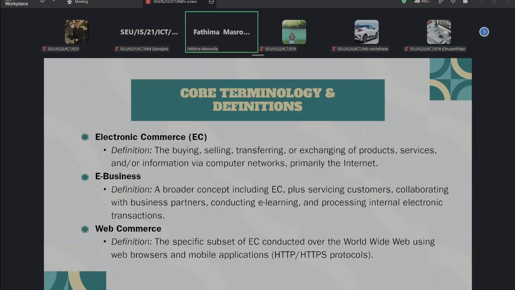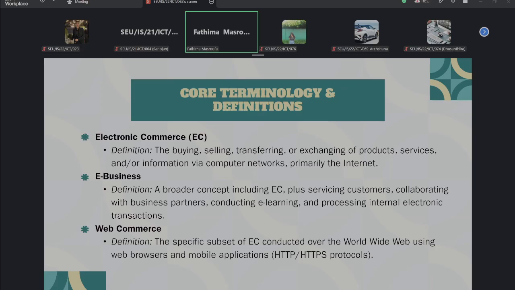And also another term I mentioned here, web commerce. Web commerce is normally a subset of e-commerce conducted through the World Wide Web using web browsers and mobile applications, including some HTTPS technologies, right? So, for example, we can say that web commerce is more specifically associated with commerce conducted through web-based technologies.